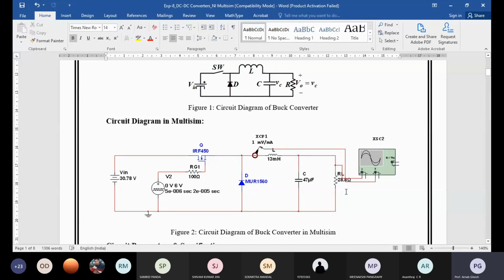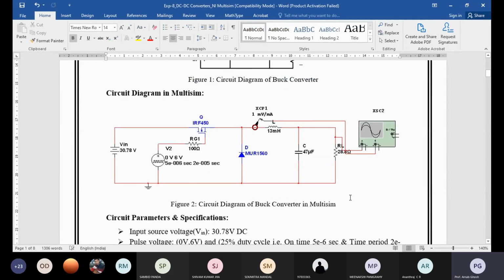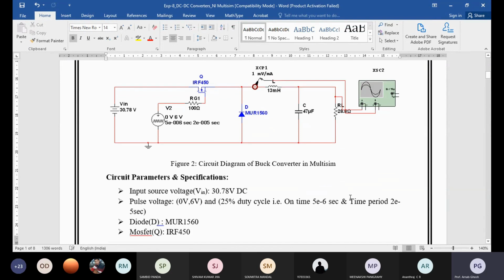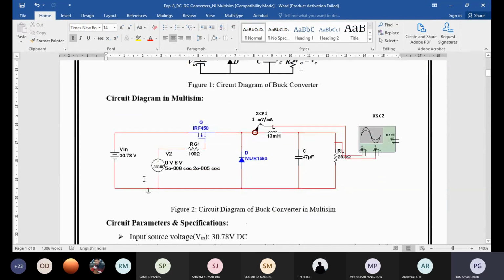In NI Multisim, you can also prepare some subsystem type of block. A subsystem block means the entire gate driver circuit is grouped into one single block. That is also possible. You can feed the gate driver directly here, with variations of the voltage level as well as the frequency. This is given as 6 volts, so you can make it 15 volts, no problem. The MOSFET we are using is the IRF 450.